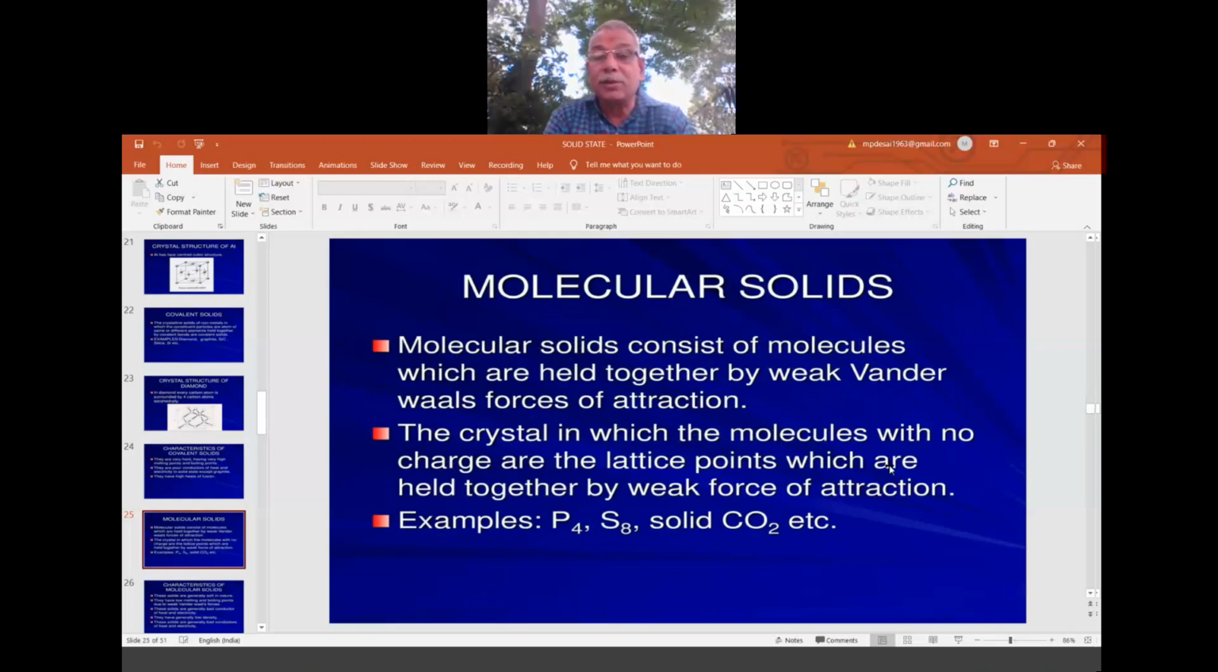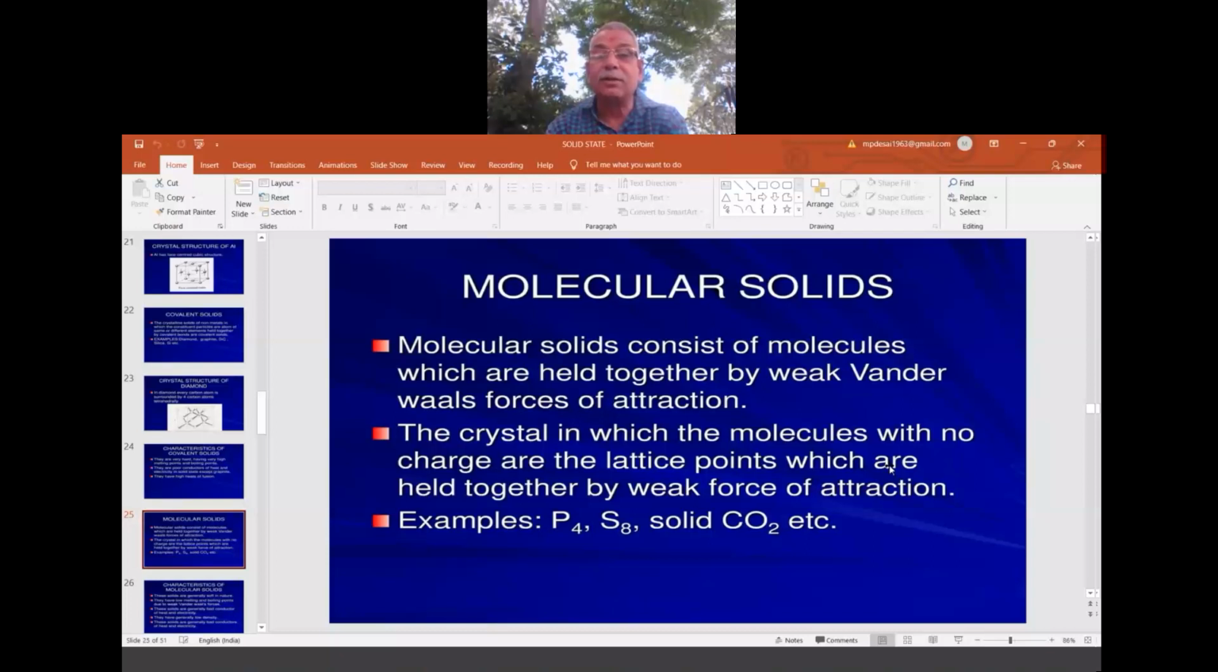Next, molecular solids. They occur as molecules. Between the molecules we find van der Waals force or dispersion force, and this force is very weak. That's why they are not so strong. P4 is a solid powder. They occur as a semi-solid, they occur as a wax. That's why they are called molecular solids. And what is the force here? The weak van der Waals force of attraction.